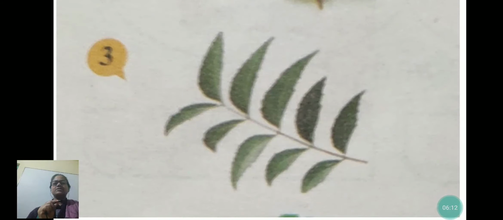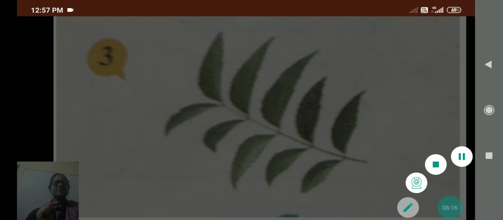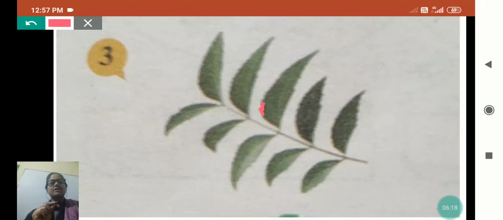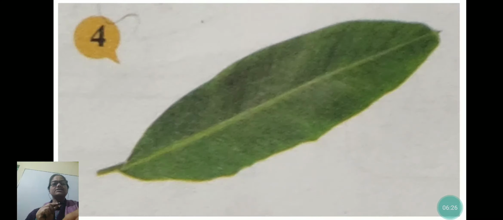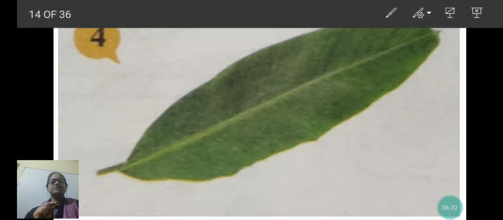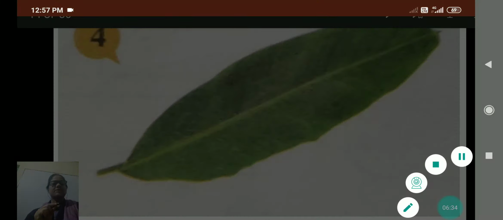Third number, this is neem leaves. You can see the cut marks on the sides of the neem leaves. Next you will have banana leaves. They are very big, and you can understand it from their shape and size only.